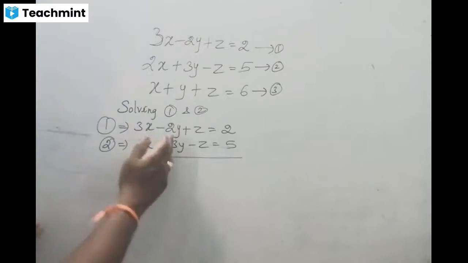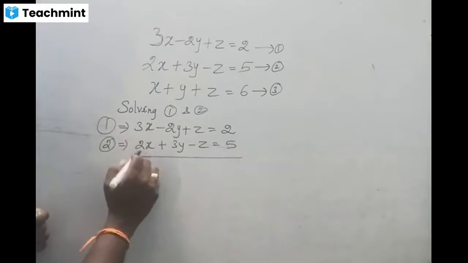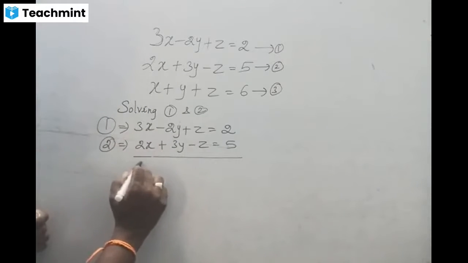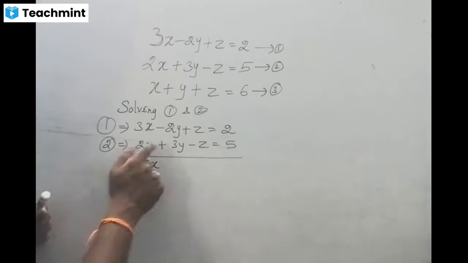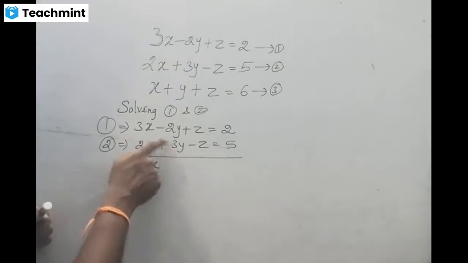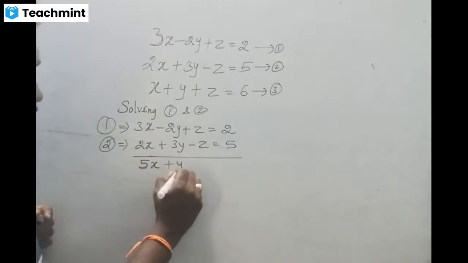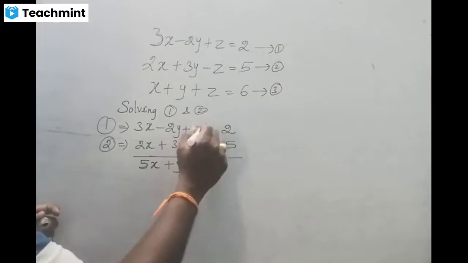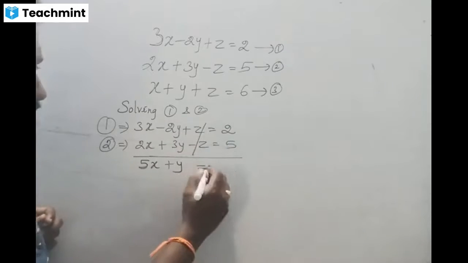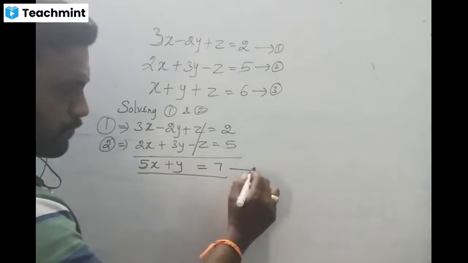So now listen, here we have alternate signs, so just add these two. What will happen? Here 3x plus 2x is 5x. Next, here plus 3y and here minus 2y, so 3y minus 2y is y. And here plus z minus z cancels. Adding these two, 2 plus 5 is 7. This is equation 4.